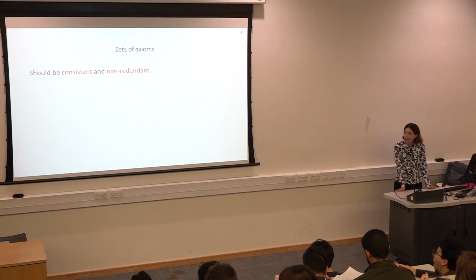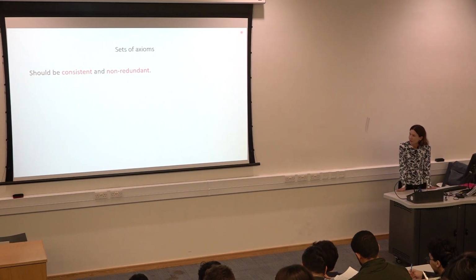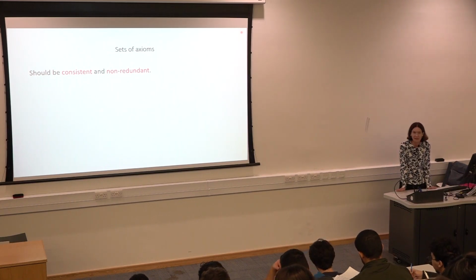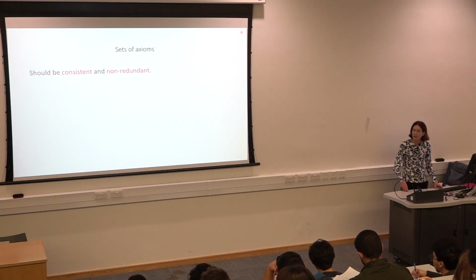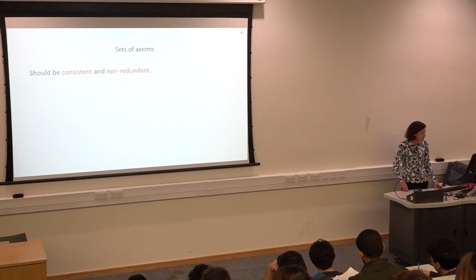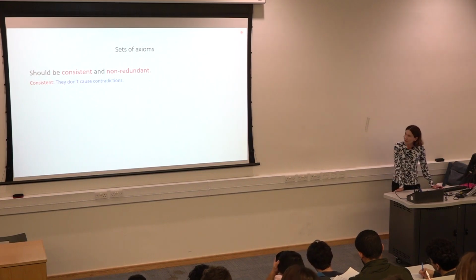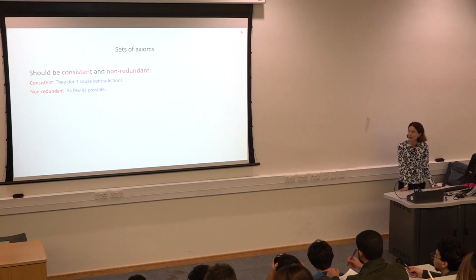Right, what would we like for a set of things that we just accept? And some of the basics, they should be consistent. Consistent means that they don't argue with each other, right? And they should be not redundant. That means we want to accept as small a set as possible. We don't want to accept things we don't really need to accept. Yes, so consistent, no contradictions. Not redundant, as few as possible. If you can throw one out, then throw it out, yes?